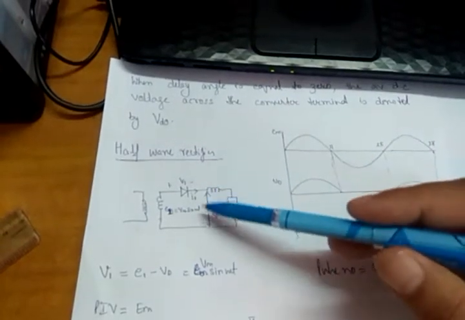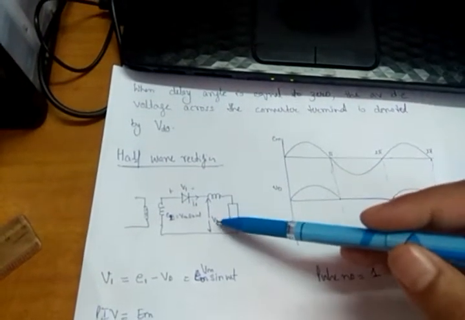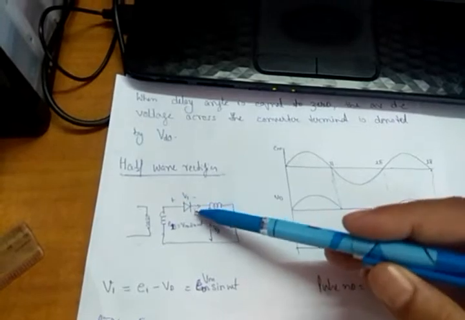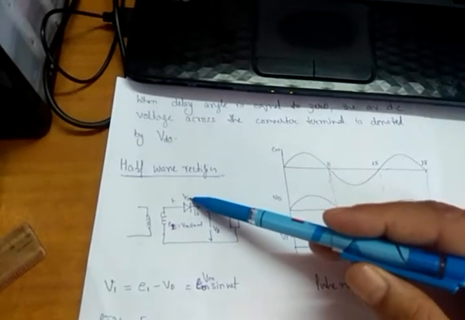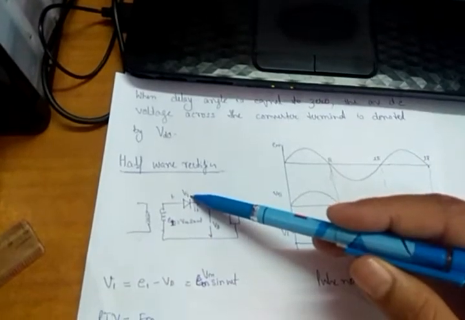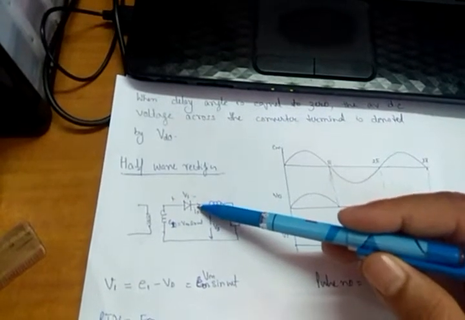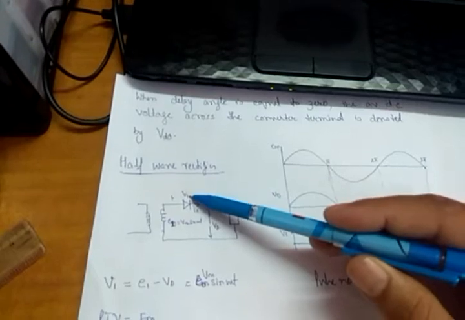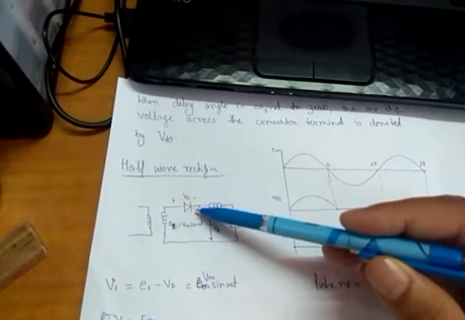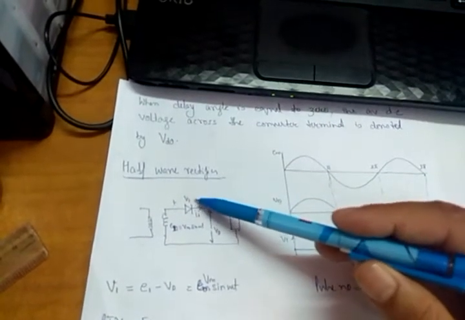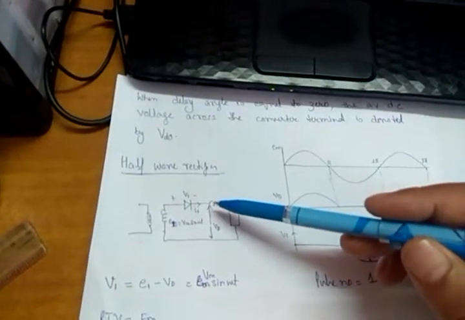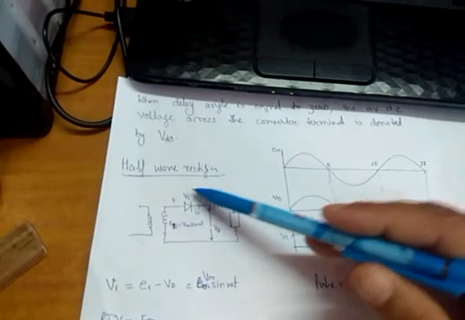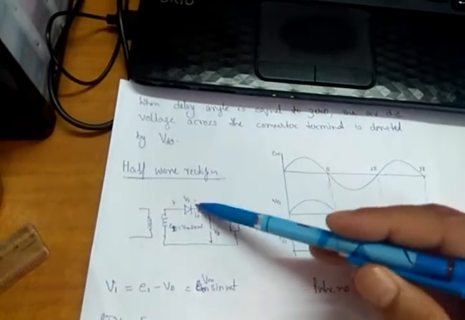This is a simple circuit of a half wave rectifier. VD is the voltage across the diode. V1 is the voltage drop across the diode. When the diode is on, that is during the conduction mode, V1 will be equal to 0. And when the diode is off, it will be reverse biased, and there will be some drop across the diode, which is called the peak inverse voltage. The voltage across the diode in reverse bias is called the peak inverse voltage.